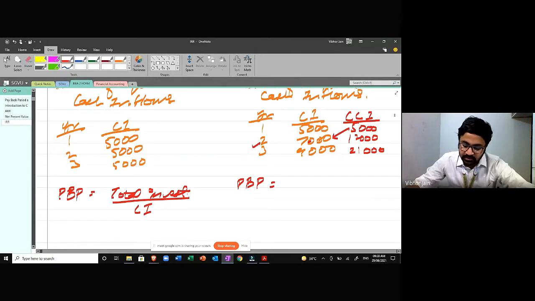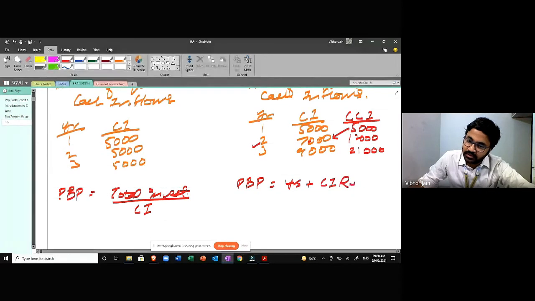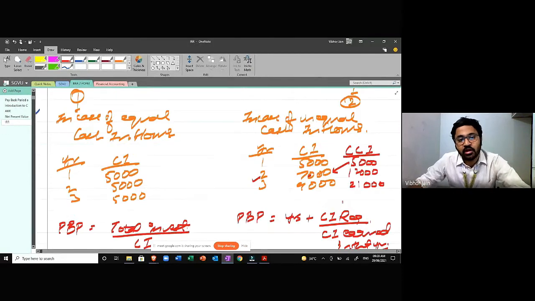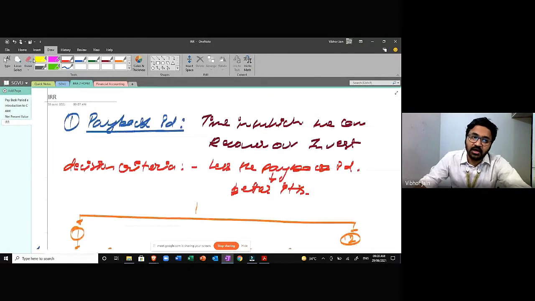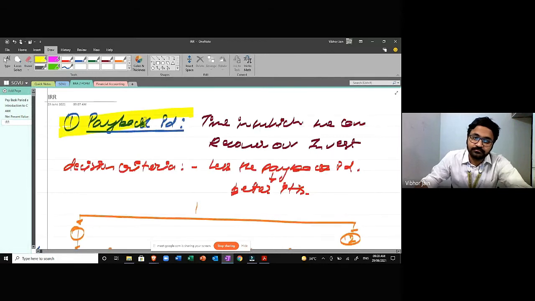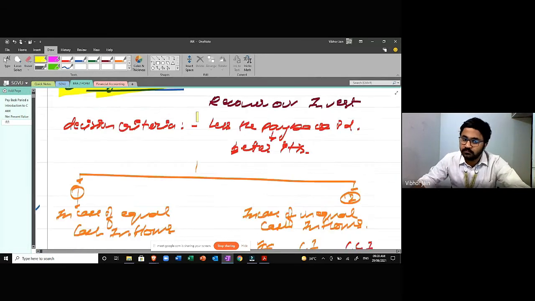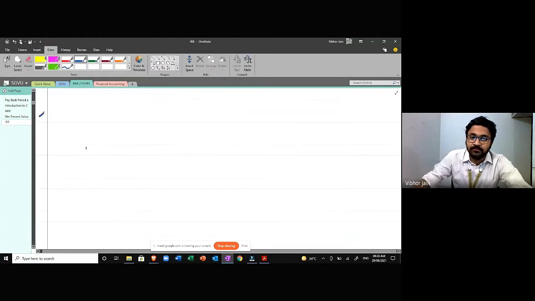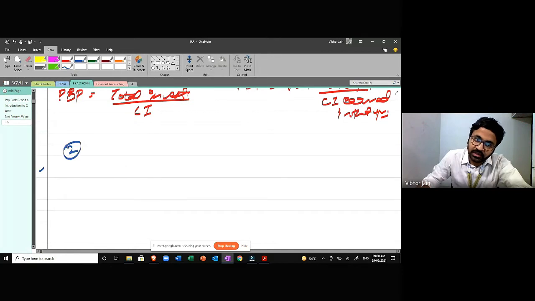This is cumulative cash inflows, and the formula is years plus cash inflow required upon cash inflow earned in that year. This is all about payback period. I hope it is clear to all of you. Now the second method that we were talking about, it's also very easy. The second method is accounting rate of return.